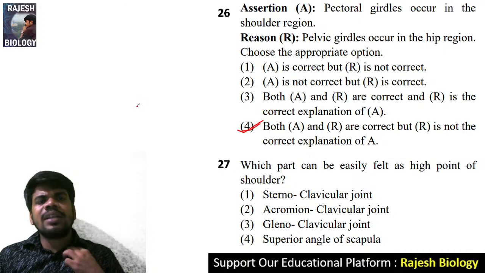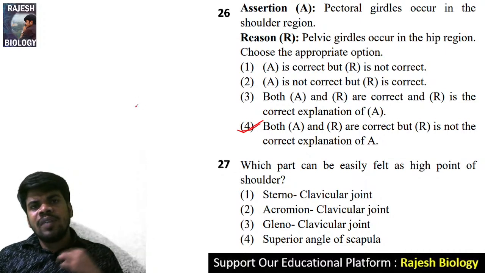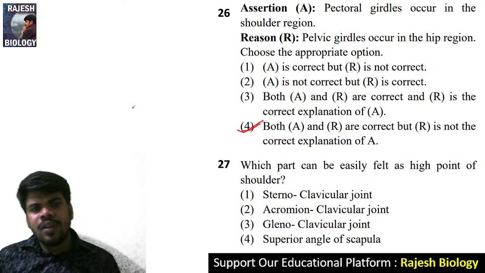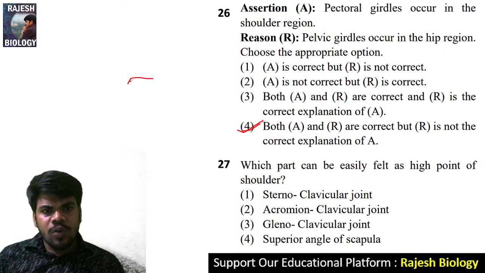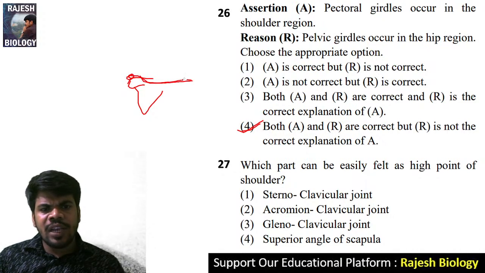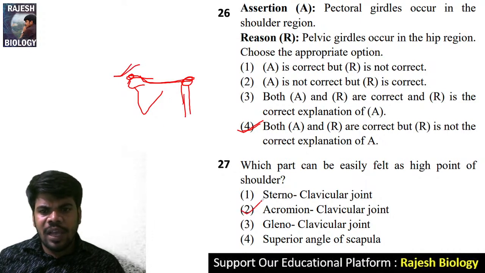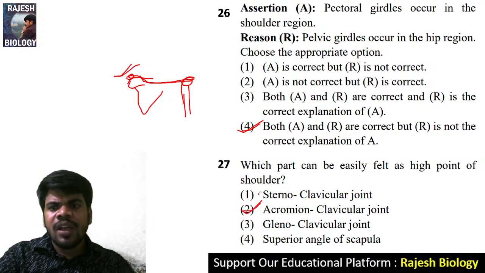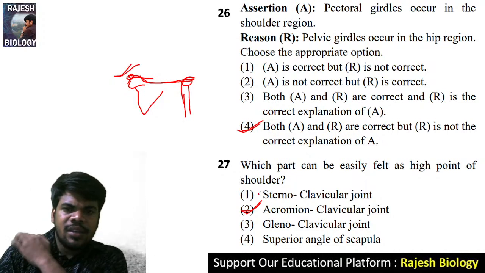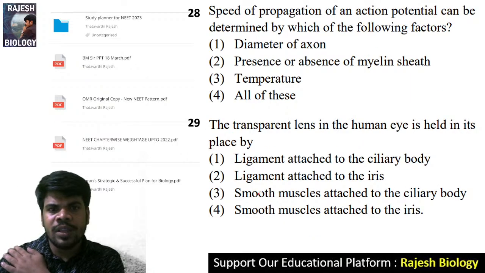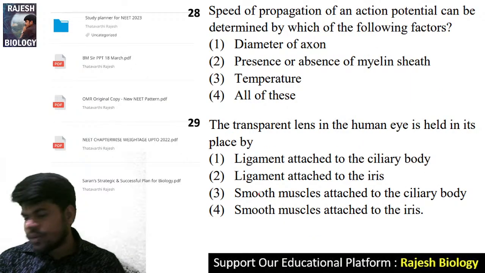Sternoclavicular means here it is the sternum. Sternoclavicular region is not a lower region. If you observe, the acromion is the highest region. You know, this type of structure is there. This is called acromion. From here the clavicle is there, which is connected with the sternum. So here it is the top highest, acromioclavicular joint is the high point of the shoulder. This is the acromion process. I think it is visible to you. Option 2 is the right answer. Come to the 28th question.